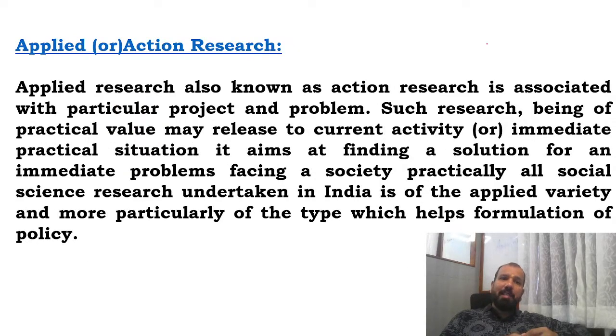Then action or applied research, which we use whenever we need to solve an immediate problem. Just like if you are working in the medical industry and any accident occurs, you are at the emergency desk, where you have to solve the immediate problem. In terms of business research, suppose your sales have declined in the last month, then you have to take immediate action. So applied research, also known as action research, is associated with a particular project or problem. Such research, being of practical value, may relate to current activities or an immediate practical situation. It aims at finding a solution for an immediate problem facing a society practically.